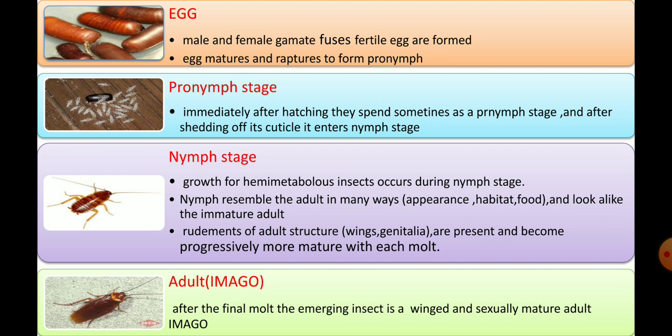This nymph stage resembles the adult in many ways, like in its appearance, its habitat, and its food. During the nymphal stage, there are also certain rudiments of adult structures which become more and more mature and prominent with each molt. After the nymph stage, it enters the adult stage, which is the sexually mature stage.